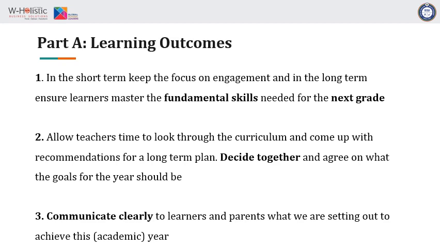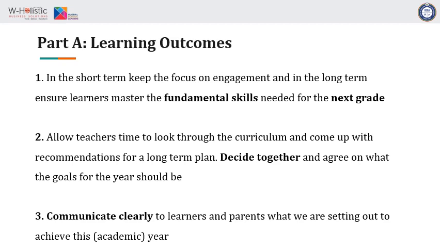When you think about part A, because guess what? We're going now into the toolkit. When you think part A, you're thinking learning outcomes. And in thinking learning outcomes, the first thing you want to think about is the fundamental skills that they need to move to the next grade. So what should all the students be doing in the short term to ensure that there is long-term engagement, right? So in this short term, you're thinking, what are they currently doing?